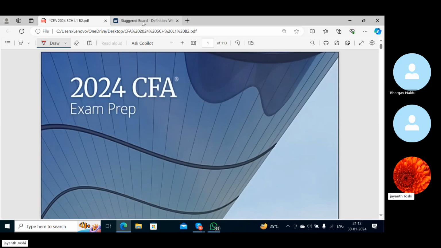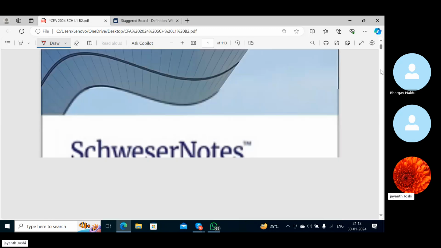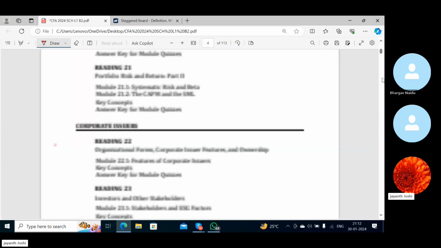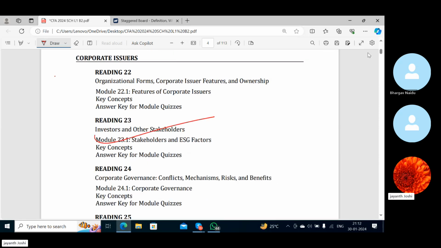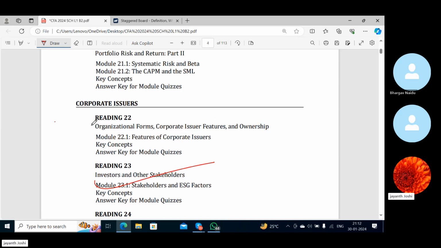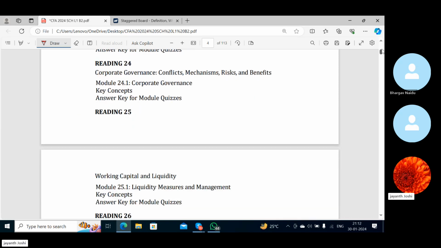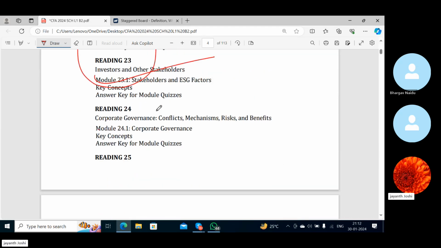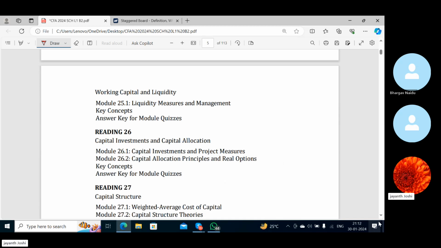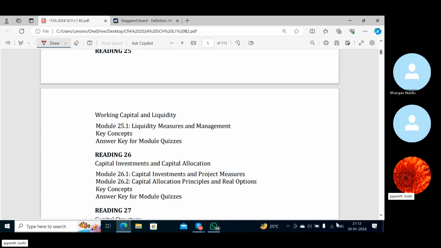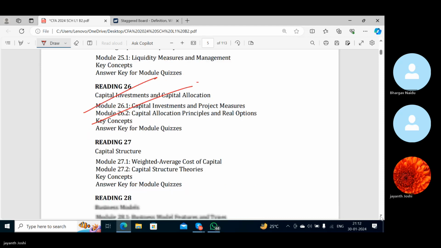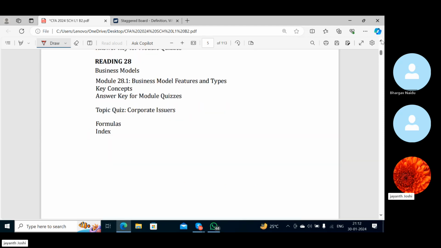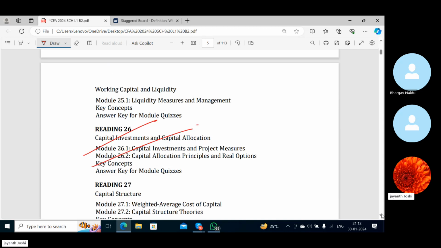I have a session right now. Otherwise, I would have finished. So, okay, we have done this, right? We can do the remaining one tomorrow. So these two topics would be done. And then I will start the next topic, corporate governance. One class is enough. And working capital is done. We can go for capital investment and capital allocation. Okay, fine. This week we can target some 4 or 5 topics from this.